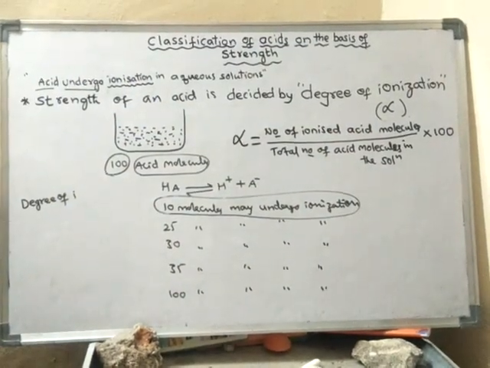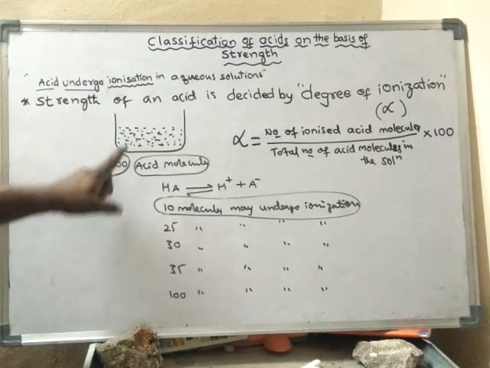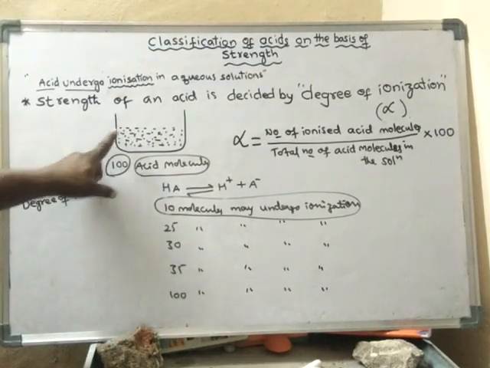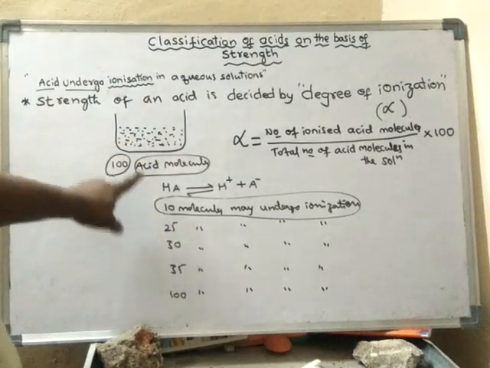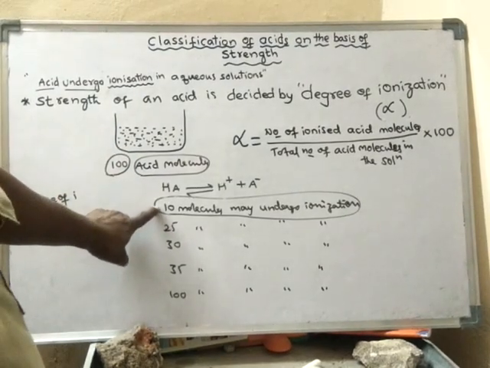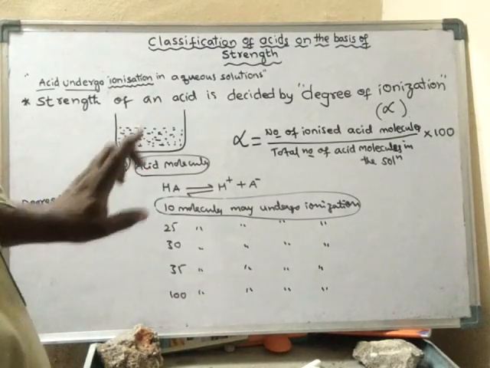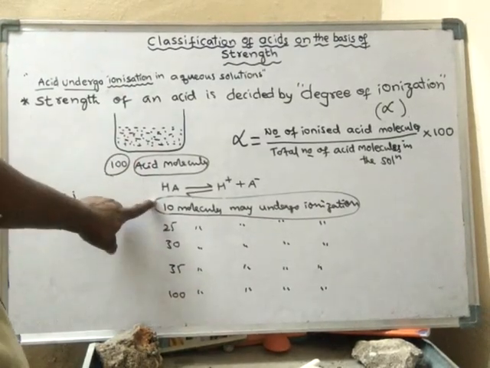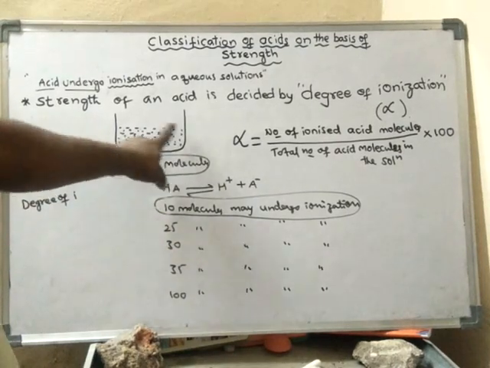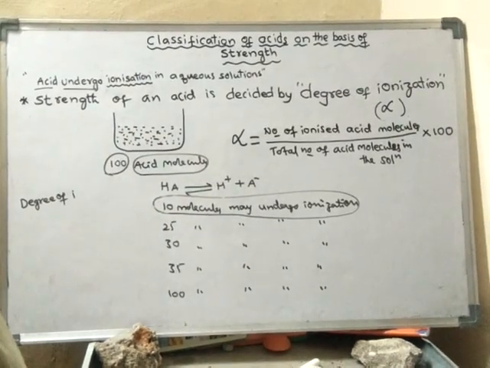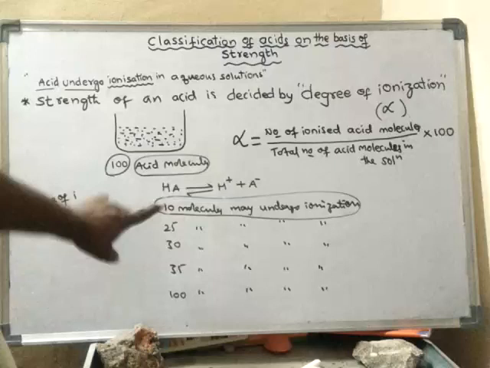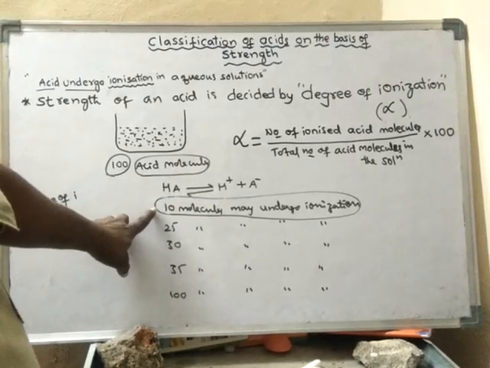For example, if there are 100 acid molecules, but only 10 acid molecules are undergoing ionization, and the remaining 90 molecules are not undergoing ionization, then what is the degree of ionization of that acidic solution? Now we will calculate how many molecules are undergoing ionization.